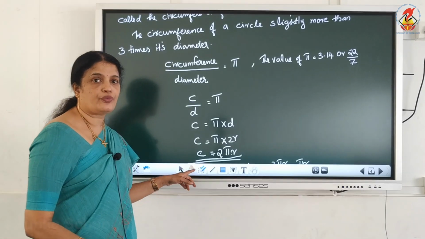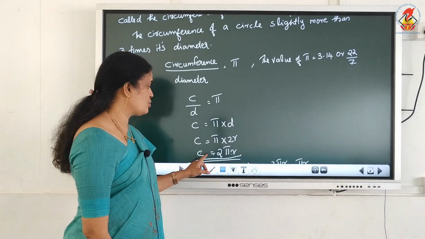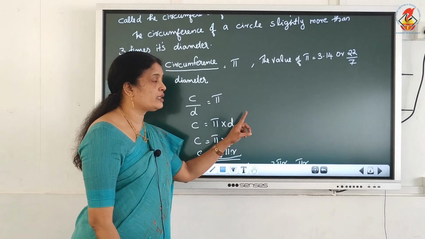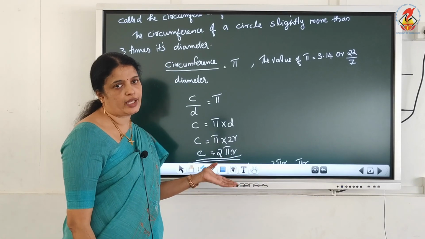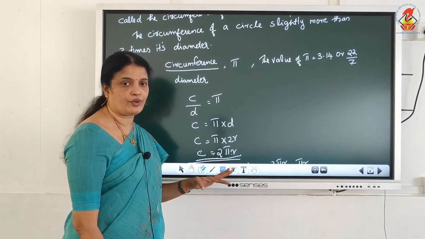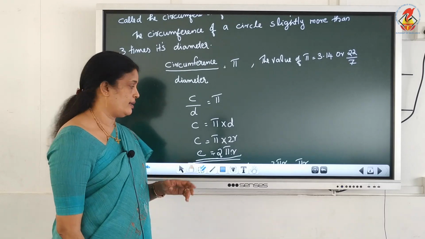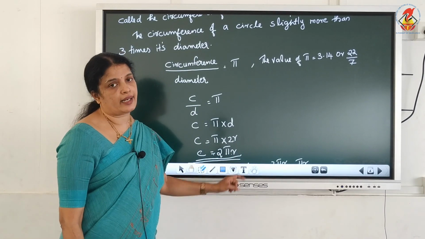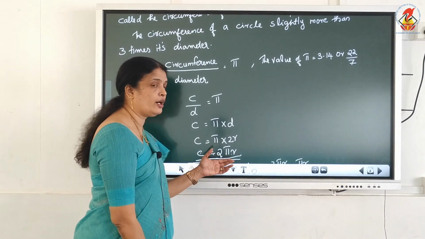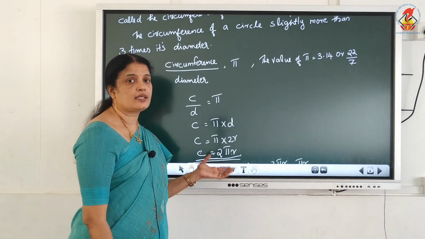What is the formula to find the circumference of the circle? 2 into pi. Pi means what? 3.14 or 22 by 7. You can choose any value. Okay, 2 into pi into r, where r is the radius. Substitute the values of pi and r, and we will get the circumference of the circle.